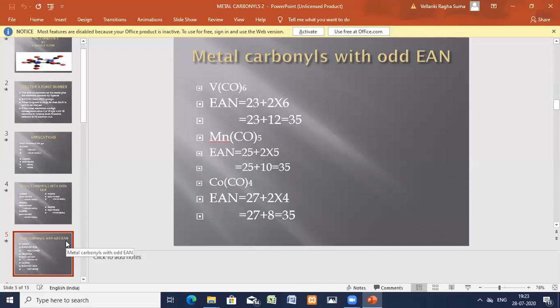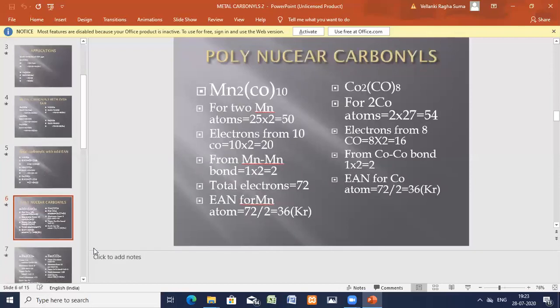Now let us go for the next one, polynuclear carbonyls. Dimanganese decacarbonyl we will see, and dicobalt octacarbonyl complex we will see. Decacarbonyl compound here, this is octacarbonyl compound.